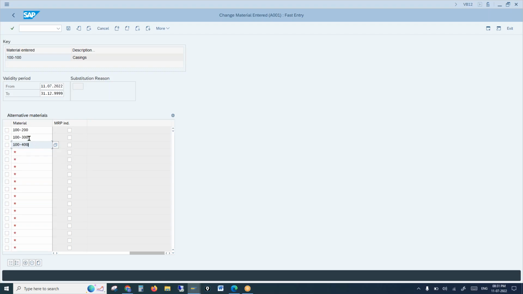We could replace one item with any number of items. But when the system is trying the other item, we replaced it with 100, 200; if 100, 200 is not available, how does the system know to take the next item? The MRP indicator. Only when you activate the MRP indicator does the system go to the next item. So this is the question you might face in the interview: what is the MRP indicator in material determination? It helps us determine another item in case the replaced item is not available.